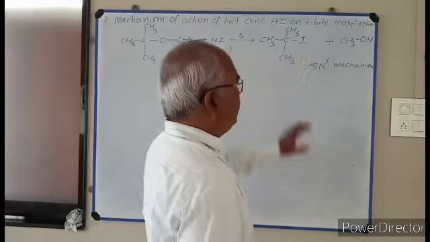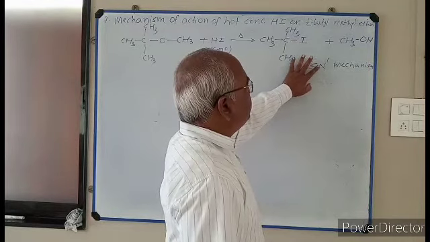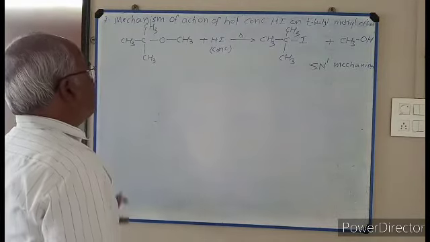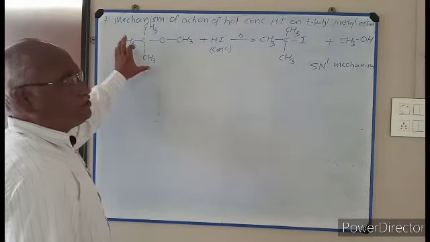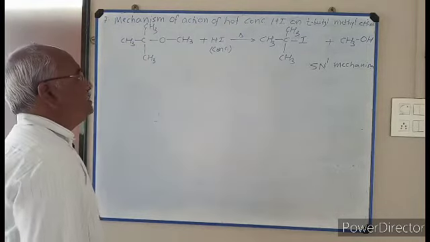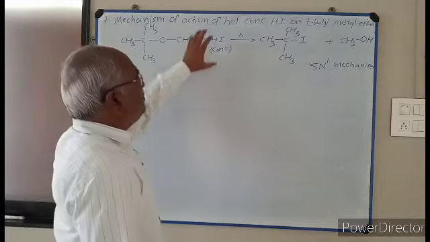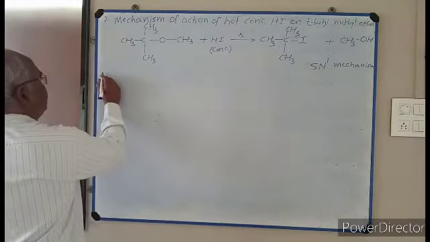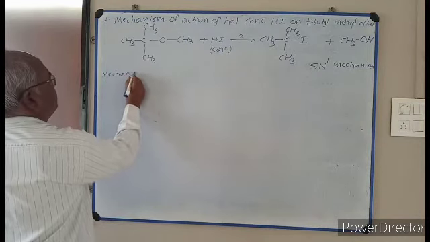SN1 means unimolecular nucleophilic substitution reaction. The rate of reaction depends upon concentration of substrate only. The rate of reaction does not depend upon concentration of reagent. I am going to explain the mechanism of this reaction.